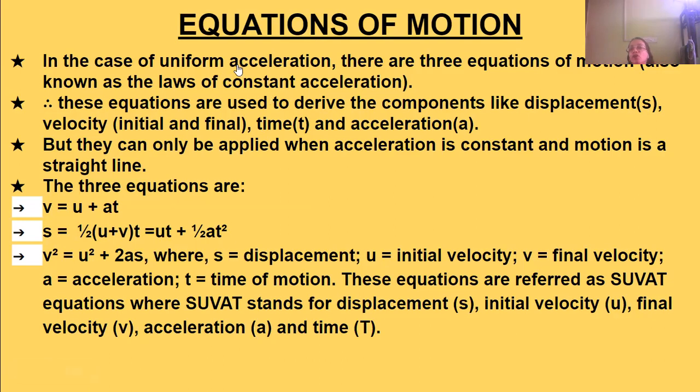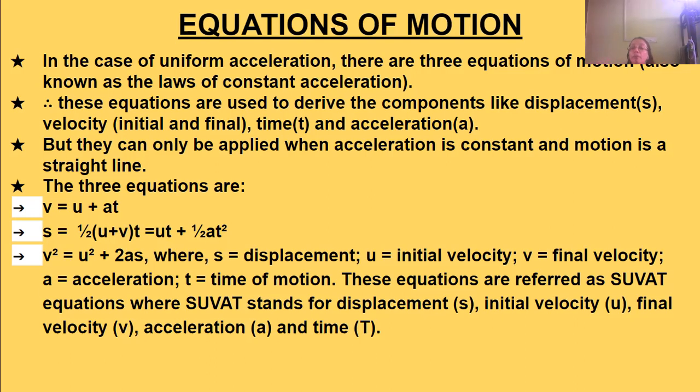For uniform acceleration, there are three equations of motion, which are also known as laws of constant acceleration. These equations are used to find the displacement, the velocity, that is initial and final velocity, time, and acceleration.